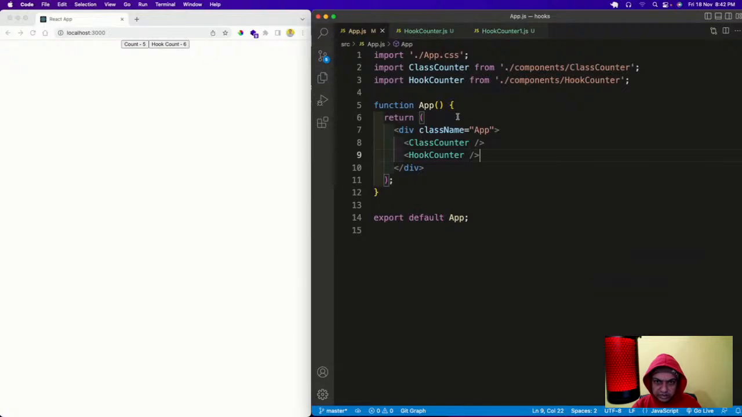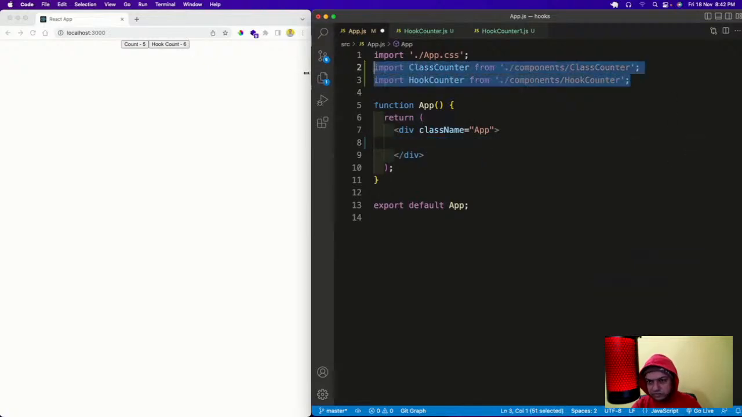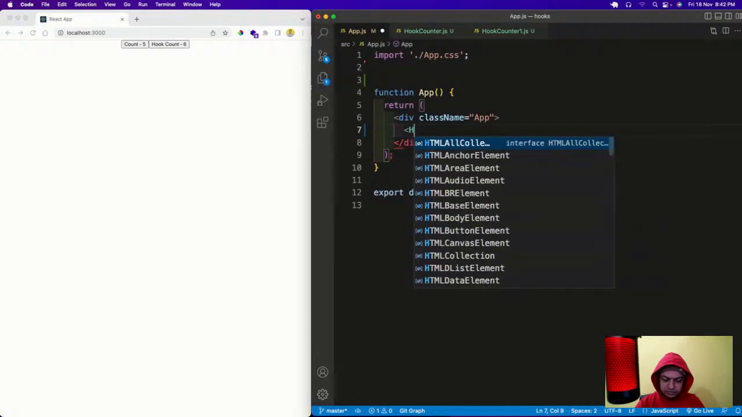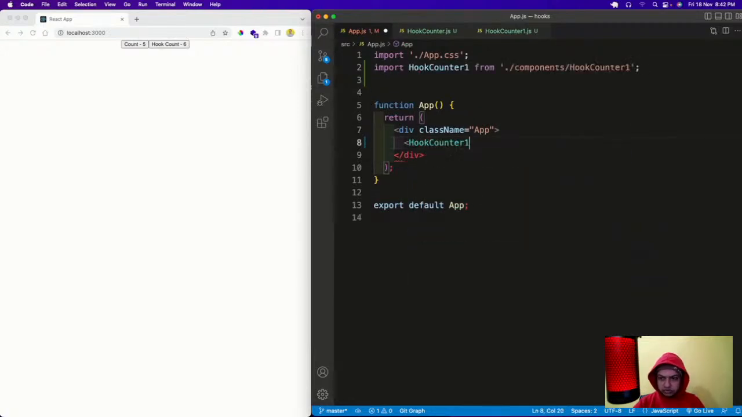So let us have this thing now. Instead of, I will remove both of these things, and I'll have a hook counter one like this.